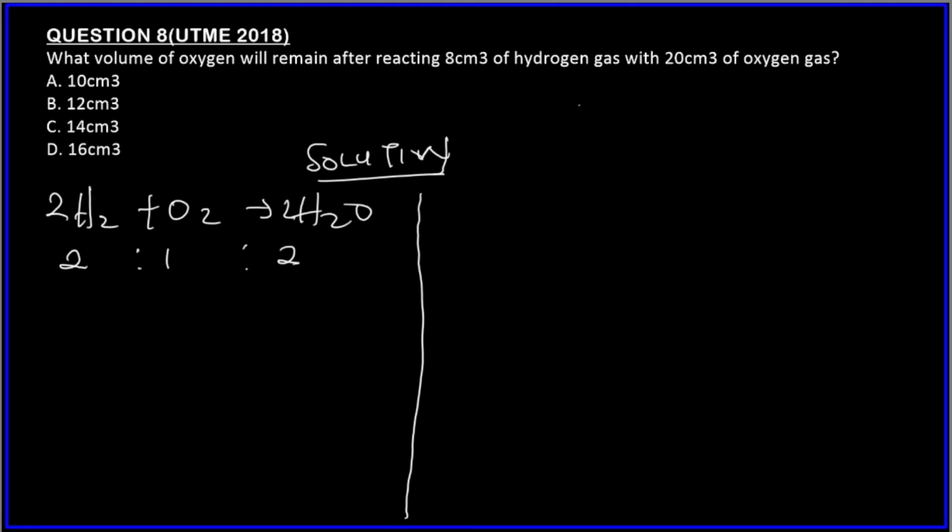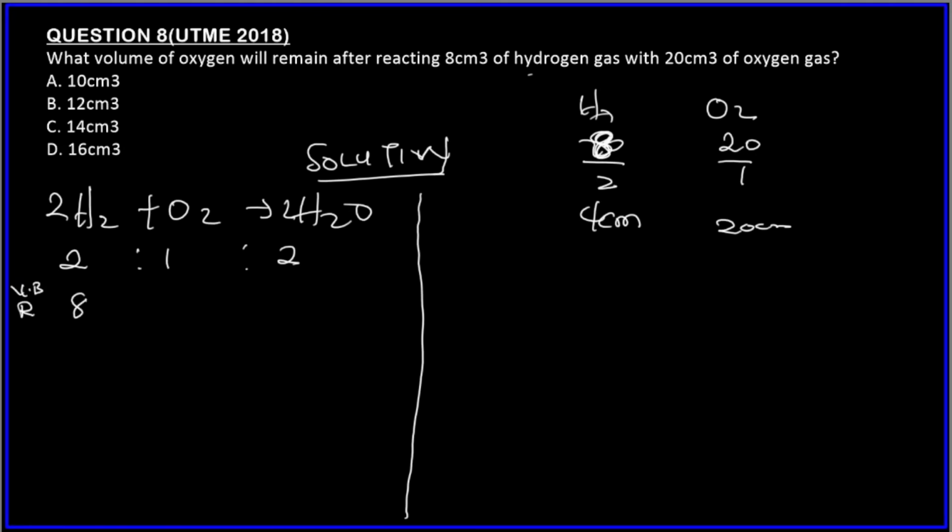So the next thing to look for is what? Limiting reagent. So for H2, we have 8 divided by 2, which gives us 4 centimeter cube. For O2, it is 20 divided by 1. This gives us 20 centimeter cube. So hydrogen gas is the limiting reagent. So let's write the volume before sparking, or before reaction. We are giving 8 centimeter cube of hydrogen gas, and then we have 20 centimeter cube of oxygen. So these are the volumes before sparking.